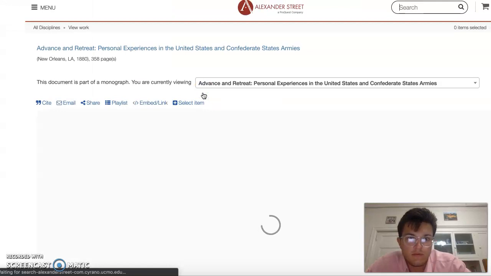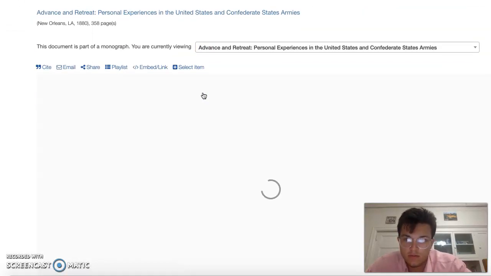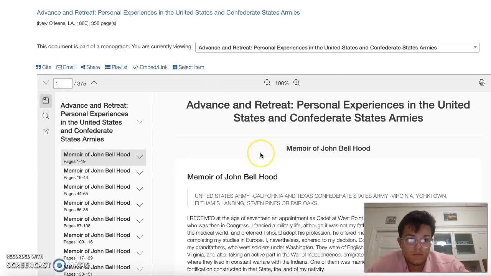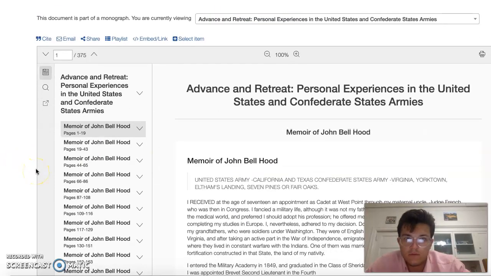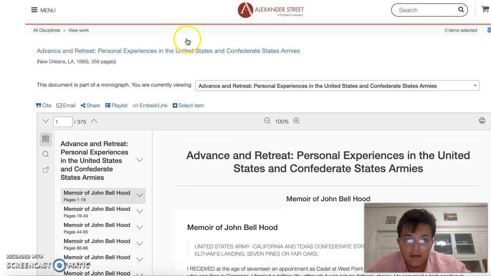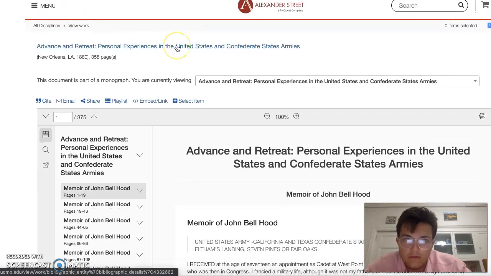This would be a pretty good one to use because I could use accounts from the soldiers as well. Yeah, I could use accounts from the soldiers or from Robert E. Lee if I wanted to go back. So that's the whole breakdown. As a history major, I could definitely see myself using this.